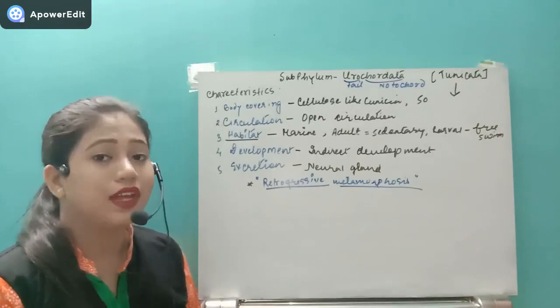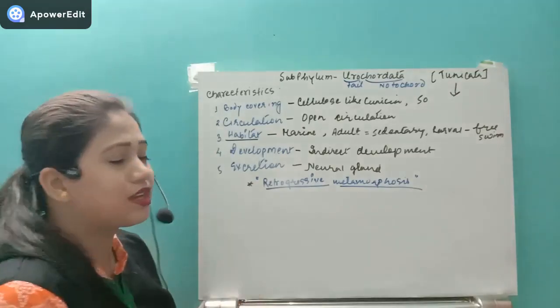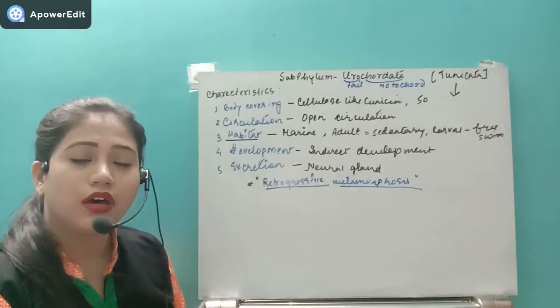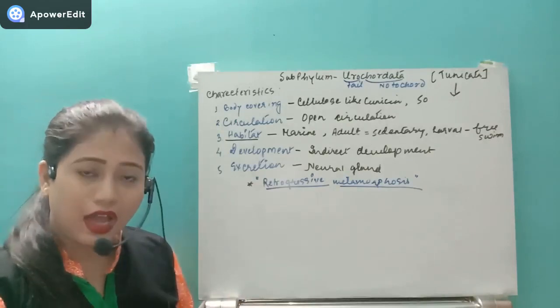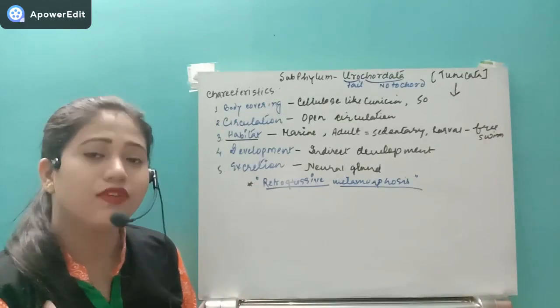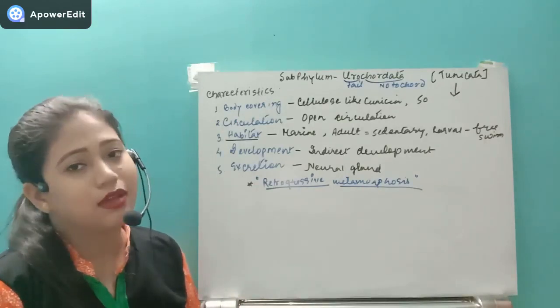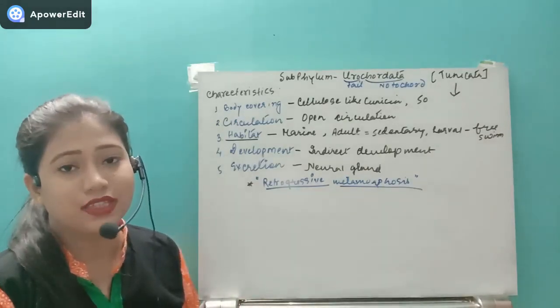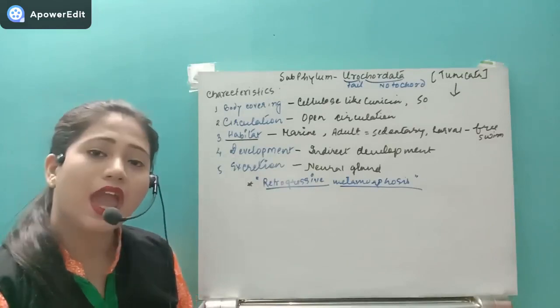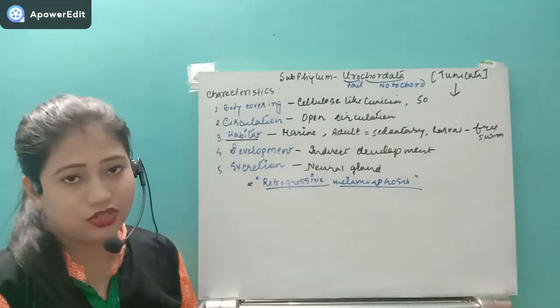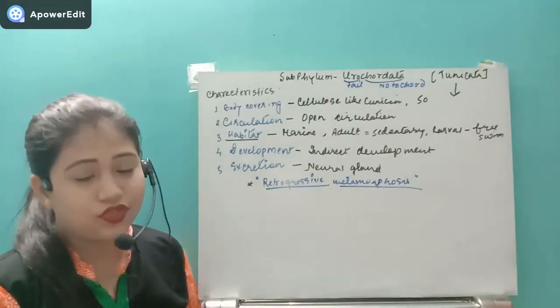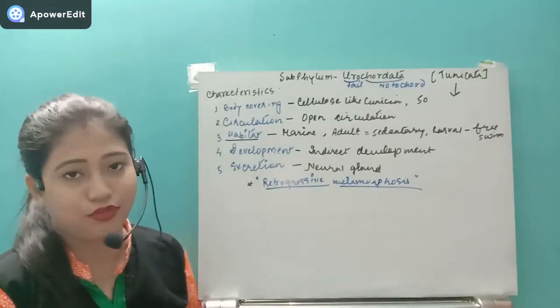So in those organisms, the larva has some advanced characteristics. Whenever they metamorphose to adult, some of the advanced characteristics degenerate and the adult persists some primitive characteristics. So that type of metamorphosis is known as retrogressive metamorphosis.